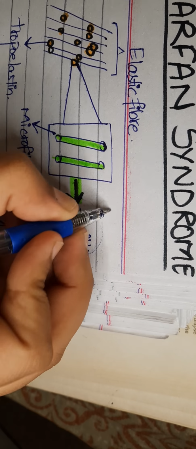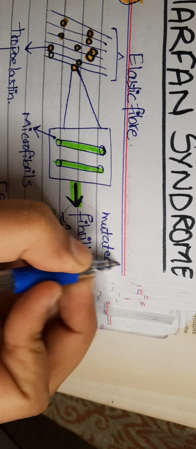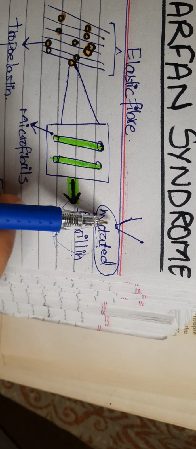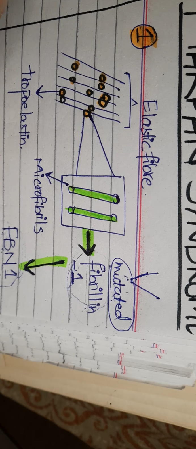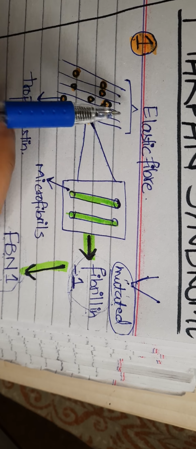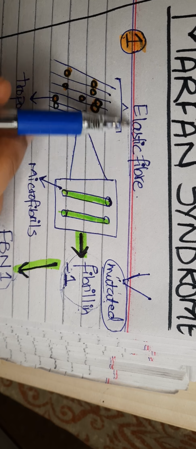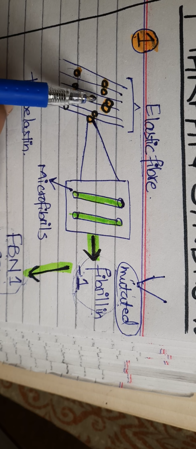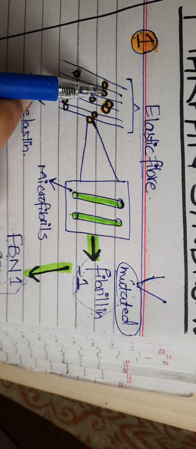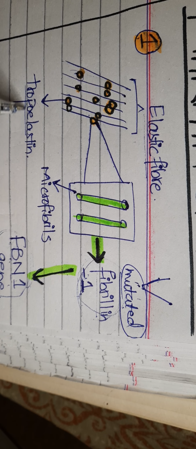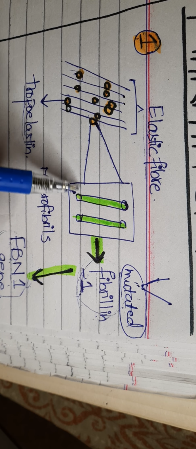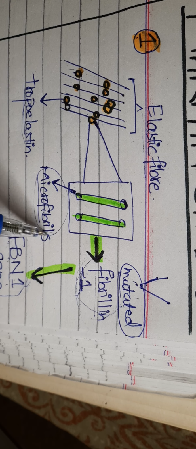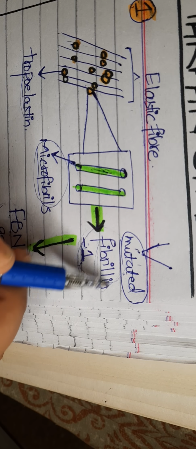Now, this mutated protein has two basic deleterious effects. Now, we are going to study the number one effect. What happens is that this is an elastic fiber. This elastic fiber consists of some tropoelastin molecules, and these are the tropoelastin molecules. These tropoelastin molecules here are deposited by microfibrils. These are the microfibrils, and these microfibrils consist of fibrillin 1 protein.